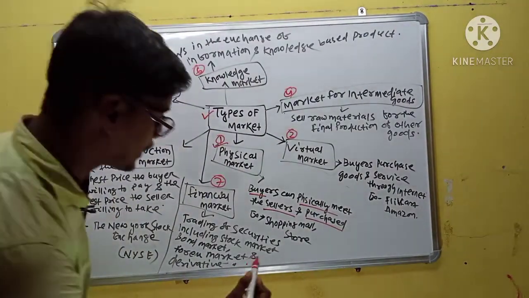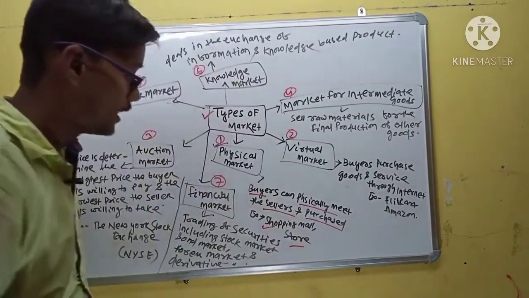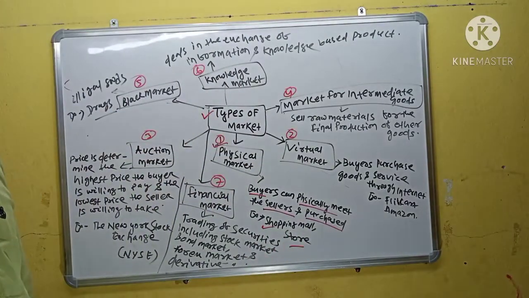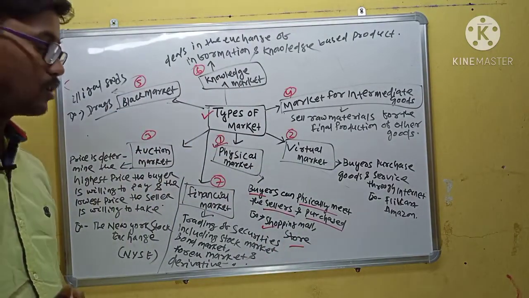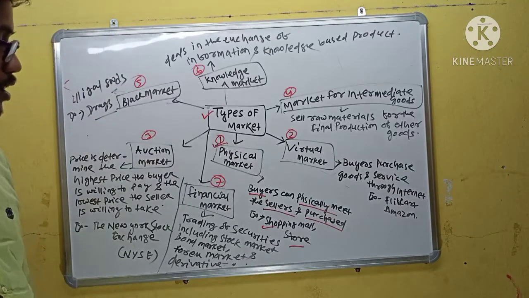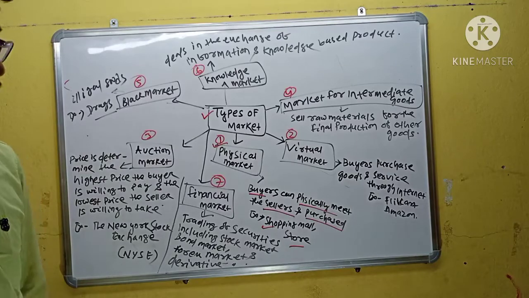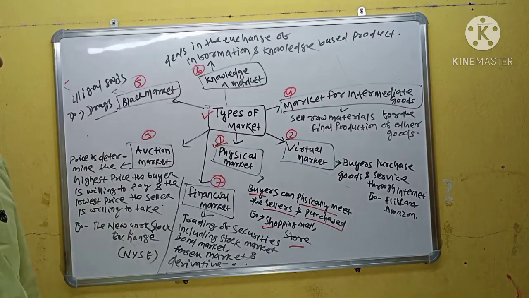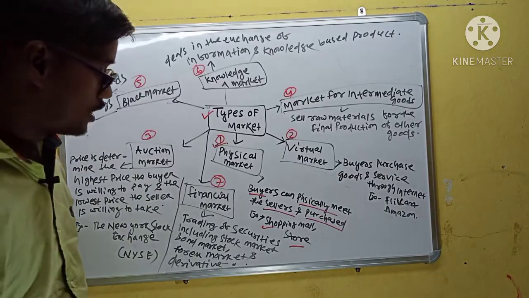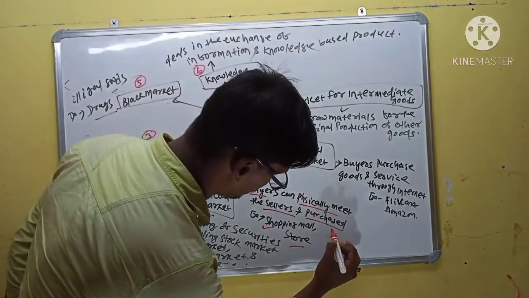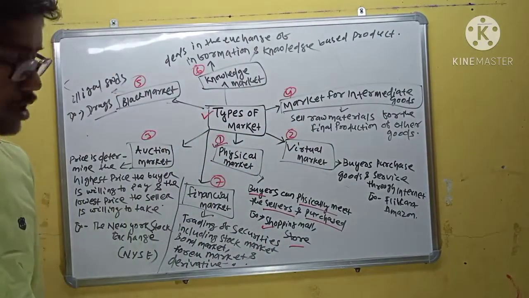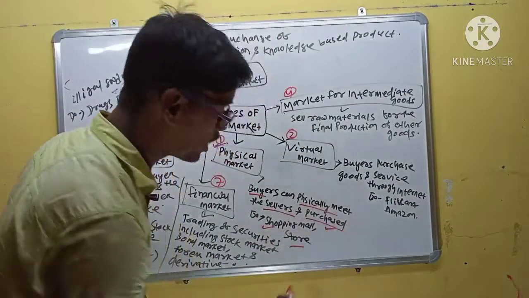Examples of a physical market are shopping malls and stores. In these places, buyers go and meet the sellers physically, look over the product and service, and after all choose the product for purchase.